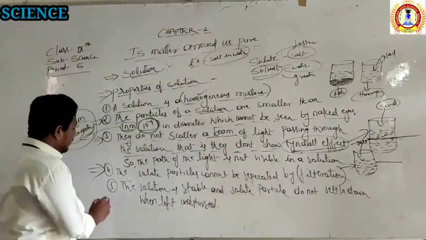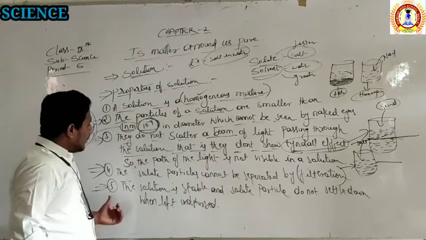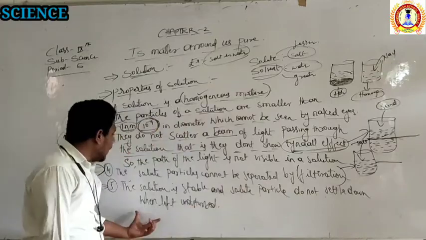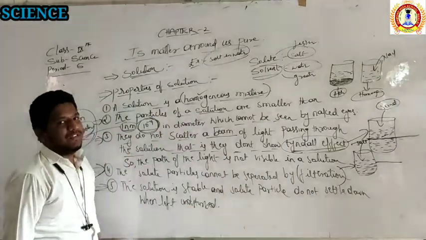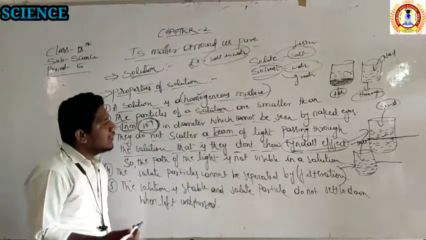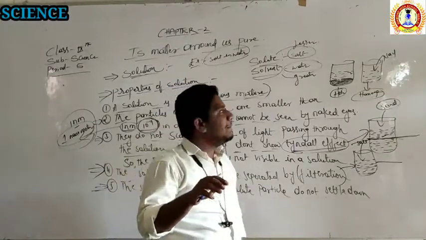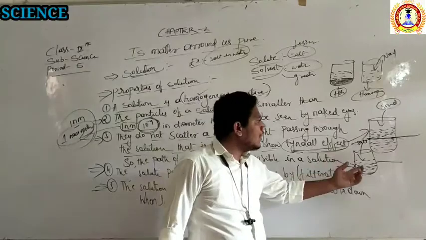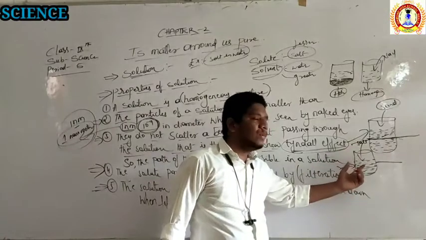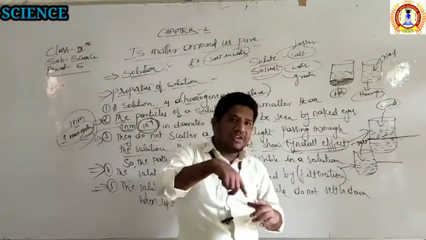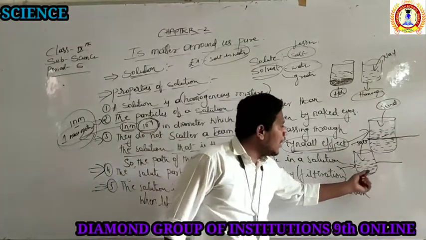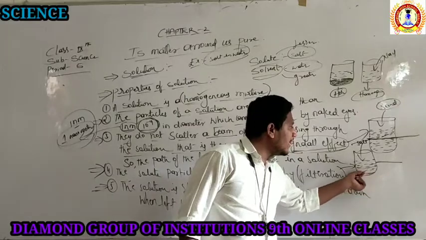Then the fifth property is that the solution is stable and the solute particles do not settle down when left undisturbed. That is also correct. The solution is very stable. If you keep the mixture of water and salt undisturbed, you cannot see any salt particles settling down.